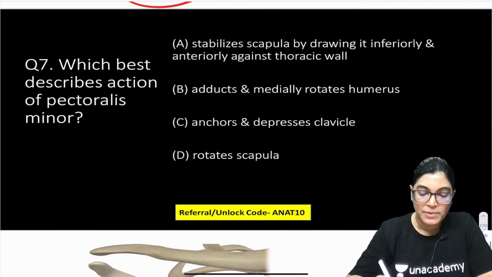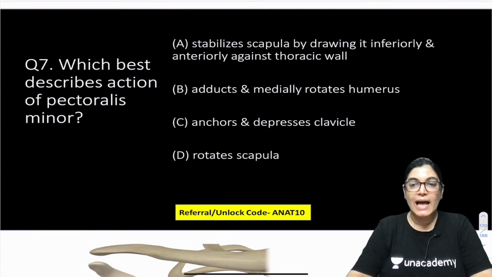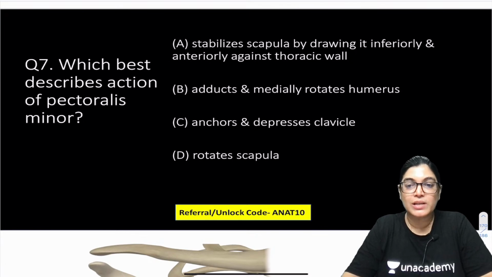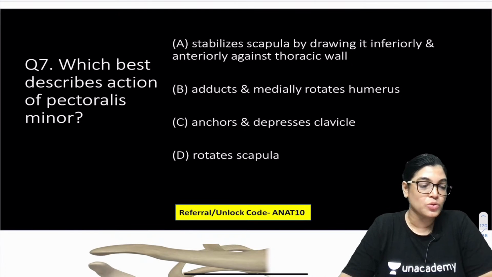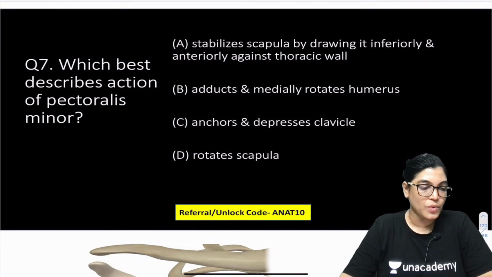Question number 7. Easy one. Which is best describing the action of pectoralis minor muscle, the muscle which is covered by clavipectoral fascia? Clavipectoral fascia covers 2 muscles, which are they? One is pectoralis minor. What is the other muscle covered by clavipectoral fascia? Tell me about the action of pectoralis minor muscle: whether it stabilizes the scapula by drawing it inferiorly and anteriorly against the thoracic wall, adducts and medially rotates the humerus, anchors and depresses the clavicle, or rotates the scapula. According to you, which is the correct one? A, B, C, D.